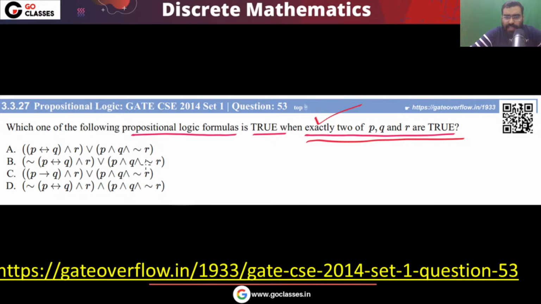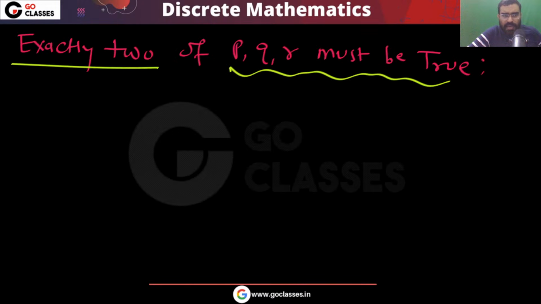It will take a lot of time. Okay, it is going to take a lot of time, so definitely it will waste a lot of time. This is an MCQ question. You can solve this question very easily with analysis. You can do the analysis of this question.